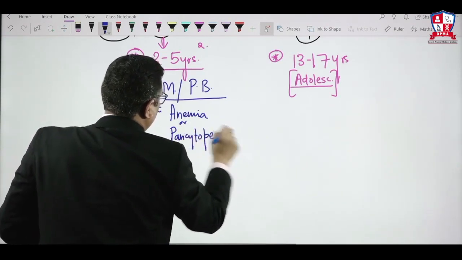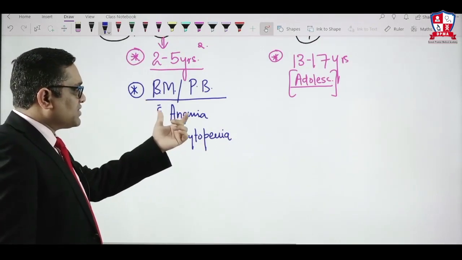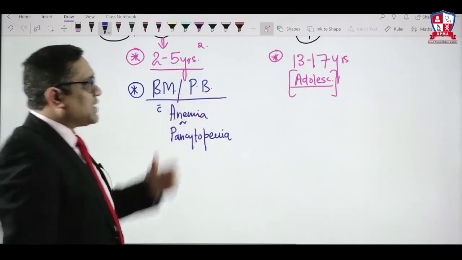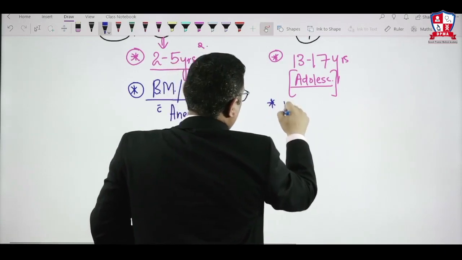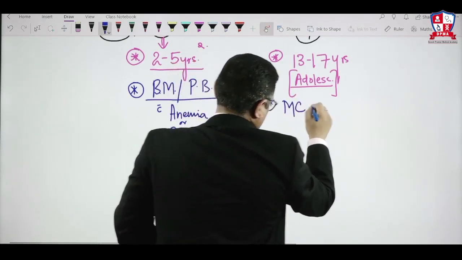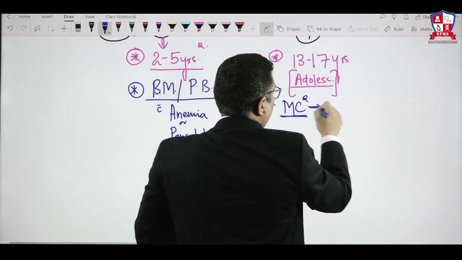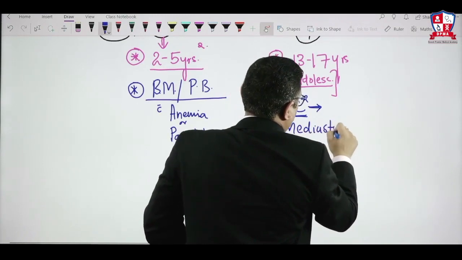So this will be the presentation for these patients, right? Bone marrow or peripheral blood examination will show features of anemia or pancytopenia in B type of ALL. T type of ALL, as I said, will be seen in adolescents, and the most common presentation, if you ask me, that was an All India 2012 question, is the mediastinal mass.